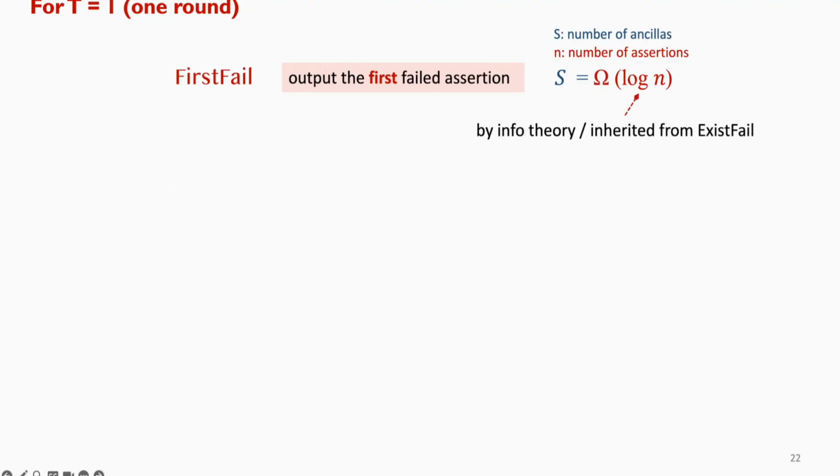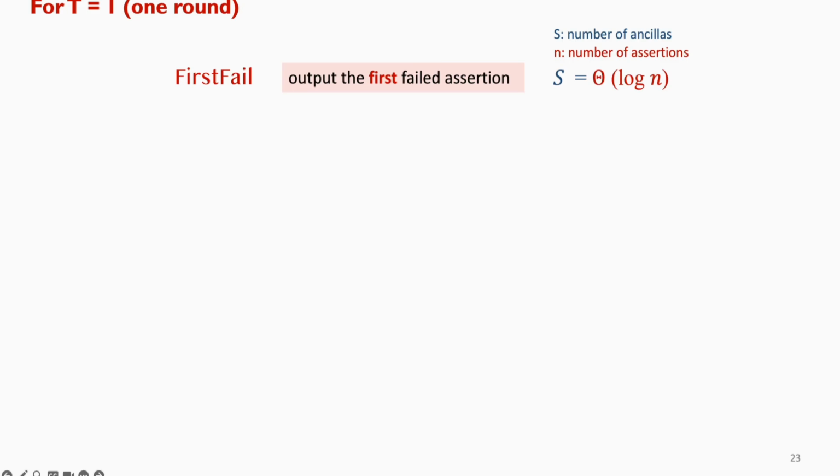Next, still in the single run setting, we look at the first fail problem. In one execution, we want to identify the position of the first assertion that fails. We show the ancilla lower bound is also omega log n. This can be proved by either reducing from the exist fail lower bound or more directly from an information theoretic accounting argument. And as I'll mention on the next slide, for first fail, we can also construct a strategy that matches this log n bound. So unlike exist fail, here requiring the computation on the ancillas to stay reversible does not impose extra restriction for this problem.